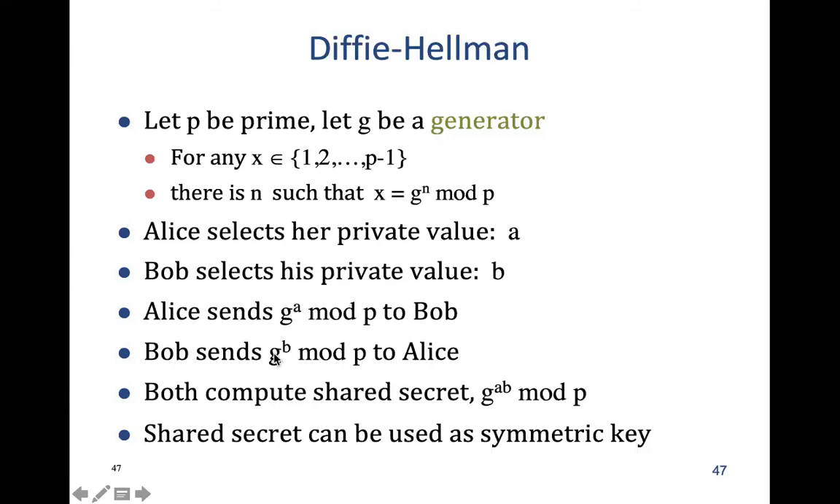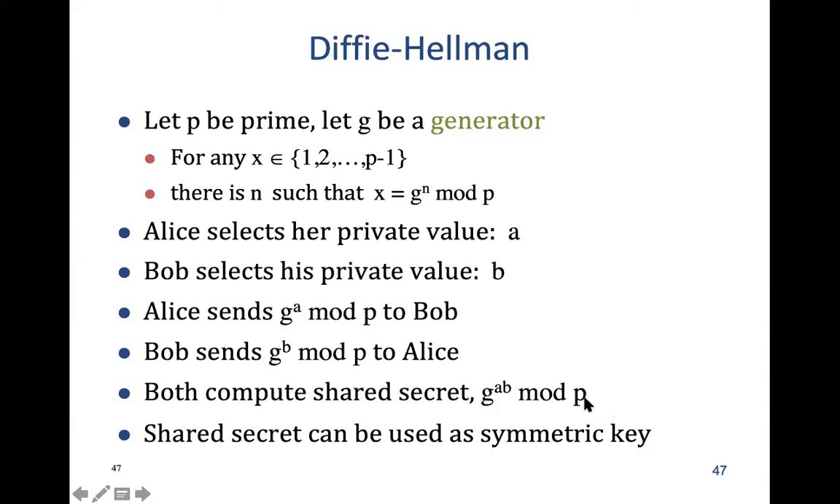Similarly, Bob sends the value of G raised to the power B mod P to Alice. Note that G is known to both Bob and Alice, and P is known to Bob and Alice. Alice decides on the value of A, so she calculates G raised to the power A mod P and sends it to Bob. Bob knows the value of B, which is his private key, calculates his value and sends it to Alice. And both compute the shared secret, which is G raised to the power AB mod P.